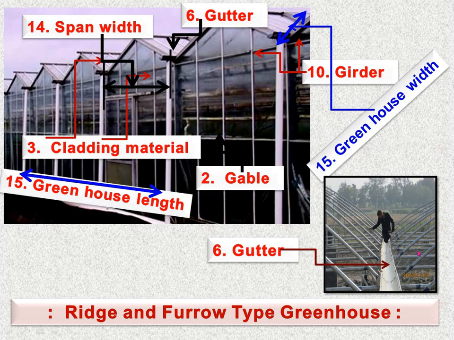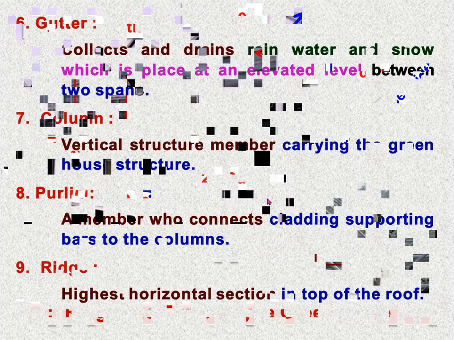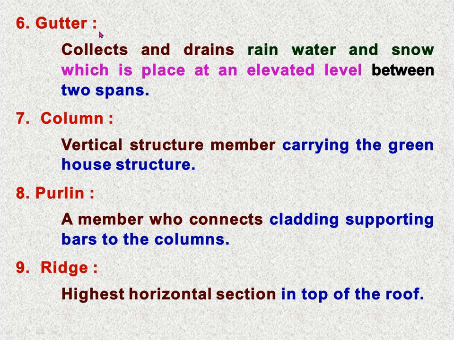What does it help with, how is it used? Suppose in this picture, in the initial stage, we can easily see the gutter. Suppose there will be either rain or snowfall. So all this water or snow can be accumulated within the gutter, and then it may be conveyed or disposed of through this gutter outside, to the ambient environment or nearby drain areas of the greenhouse. So this is the portion of the gutter.